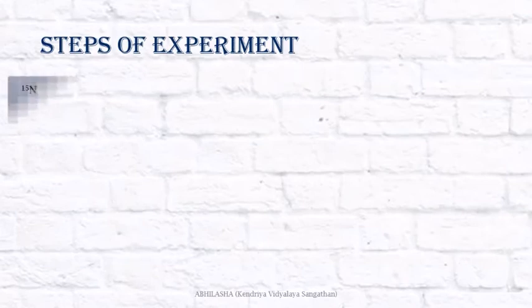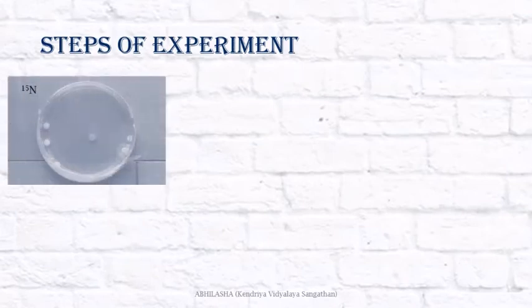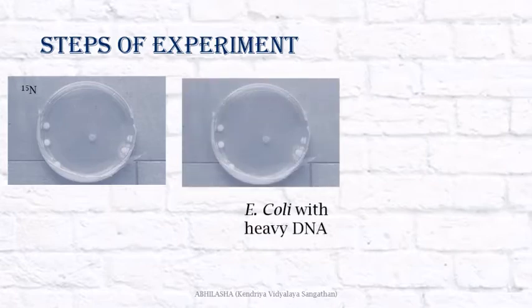Step 1. E. coli is grown in a medium with 15N as the source of nitrogen for several generations, so that all nitrogen in the bacterial cells is only 15N. Step 2. The 15N is used by bacteria to make its new DNA, so that gradually all DNA in it gets incorporated with heavy nitrogen. Now the DNA of the bacteria is heavy DNA. This heavy DNA can be separated from normal DNA by density gradient centrifugation.